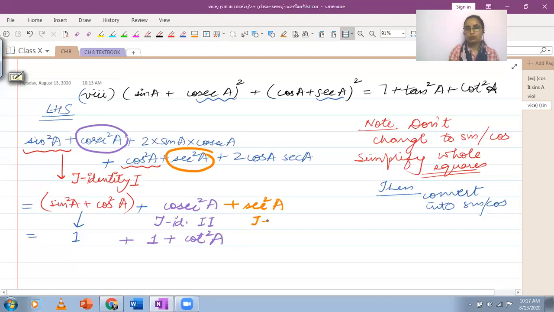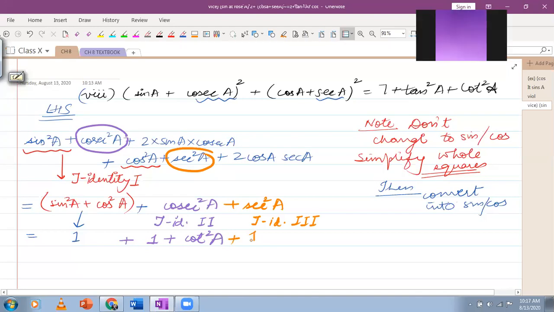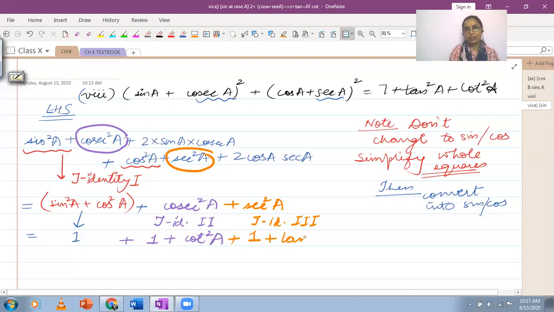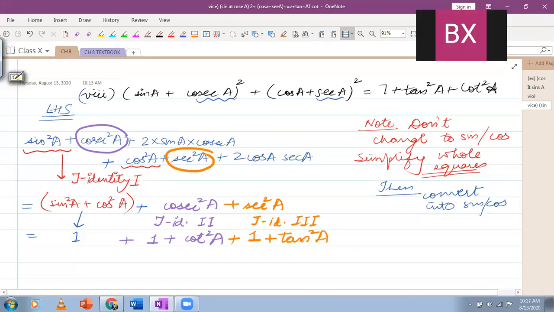Here I'm going to use my third trigonometric identity. What will be its value? 1 plus tan square A, right?